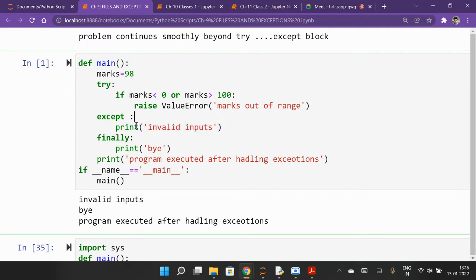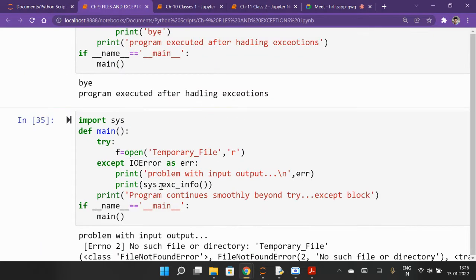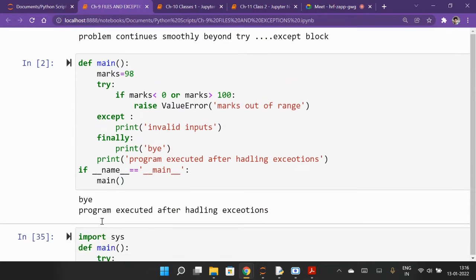Now if I run the program, what do you expect the output? Anyone tell? What do you expect the output? Same output or something else? Only by and program executed after handling exception. The except part will go away. Yes, this part will not be executed because ValueError is not raised here, so the except block will not be executed. Only this part will be executed here. Check here, only this part will be executed.